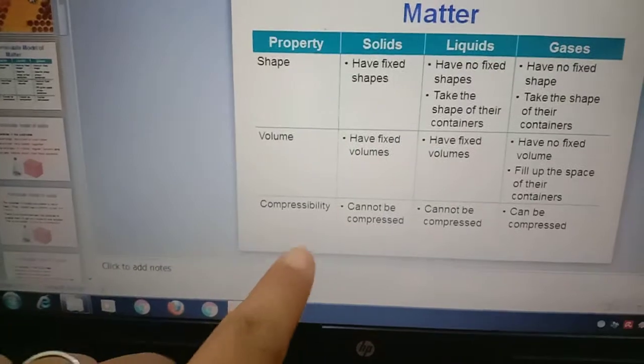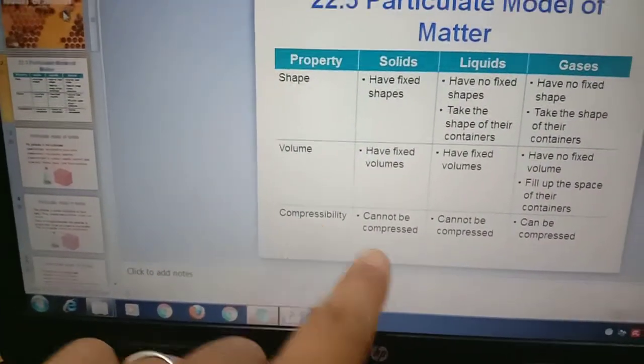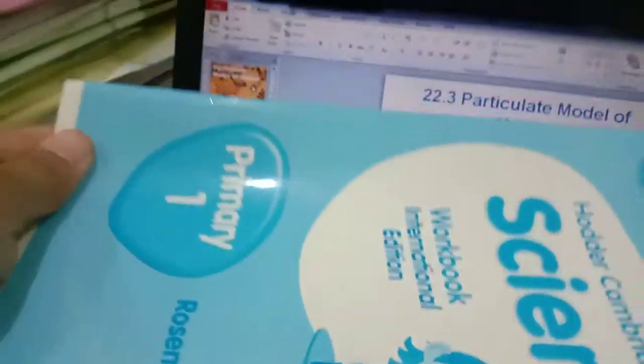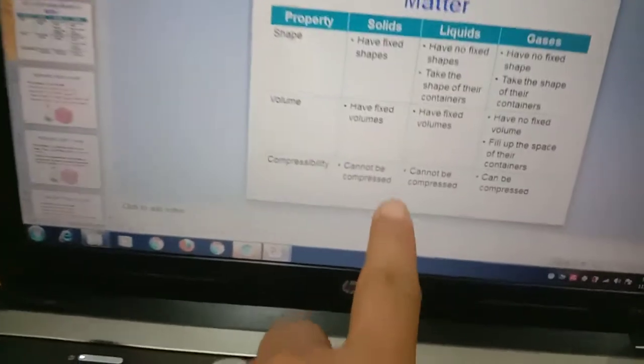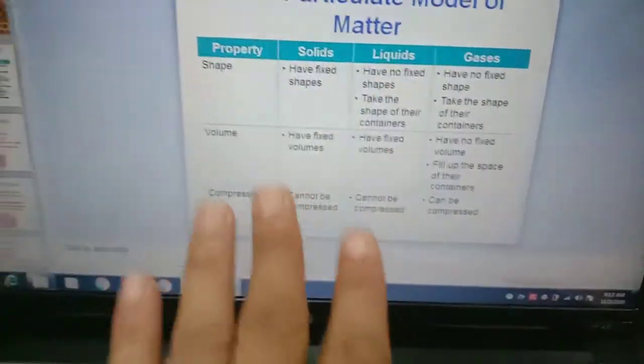Okay, compressibility is about whether it can be pressed or not. A solid cannot, because like a book, we cannot compress it anymore. For a liquid also, you cannot compress water because it will pour out. But for gas, we can compress.